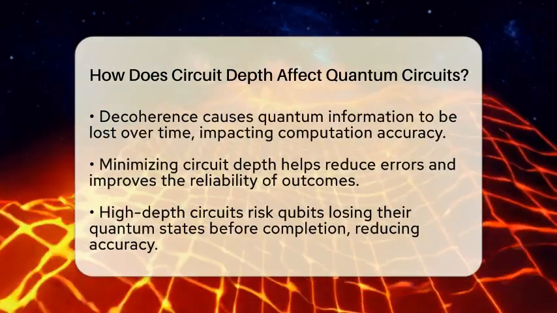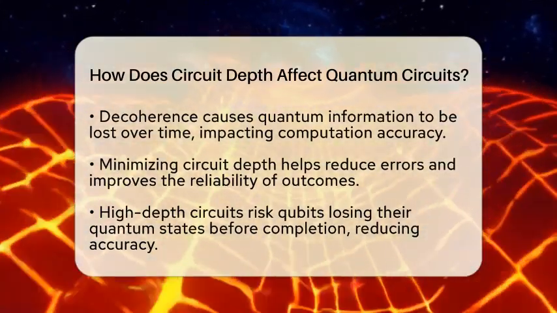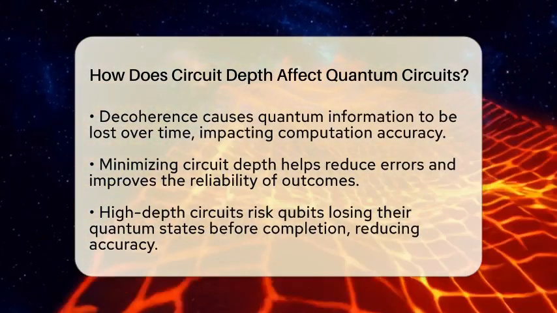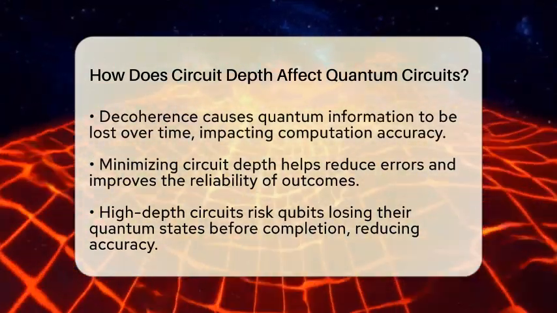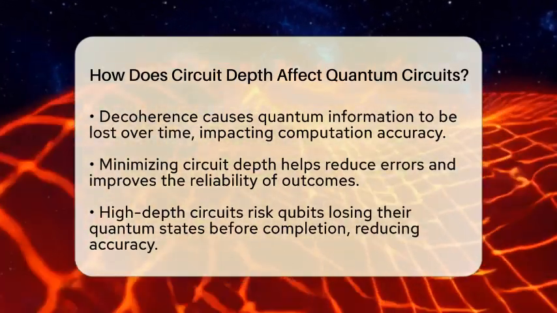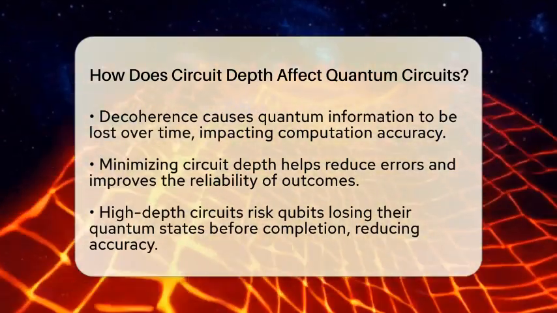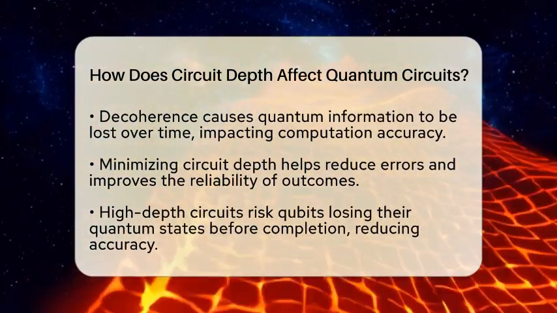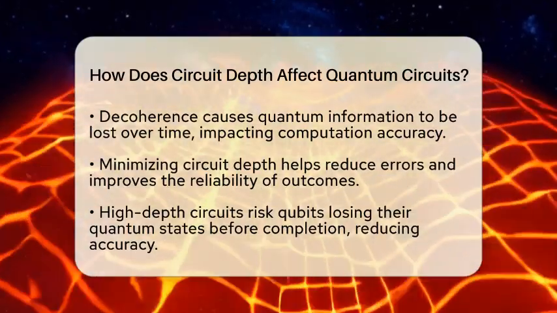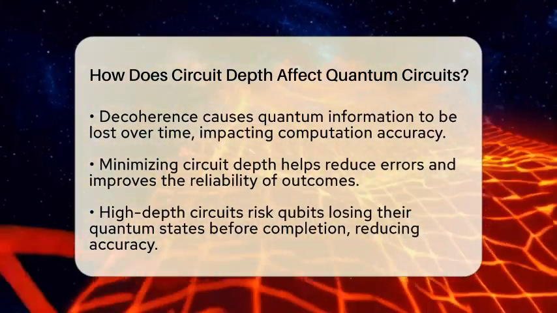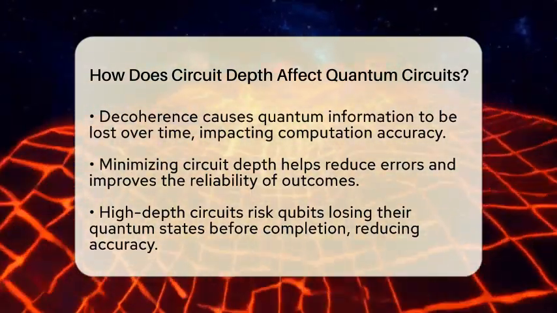This is important because quantum systems are sensitive and prone to errors. The longer a circuit runs, the more likely it is that errors or decoherence will affect the results. Decoherence is when quantum information is lost over time, which can ruin the computation. Minimizing circuit depth helps reduce errors and makes the results more reliable.